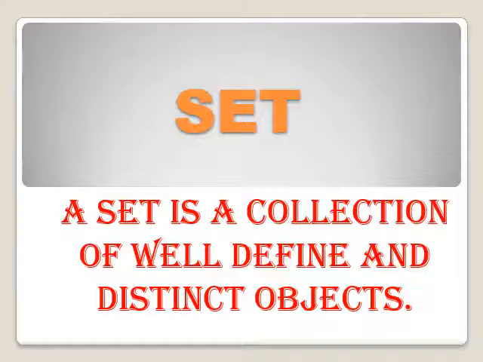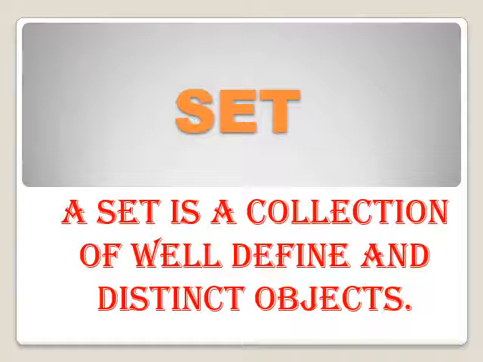Collection. The thing which you are collecting for making the set must be well-defined and distinct objects. Well-defined means it must have its own identification, and the literal meaning of distinct is that there is no repetition of any element. Every element is different from the other elements which are part of the set.